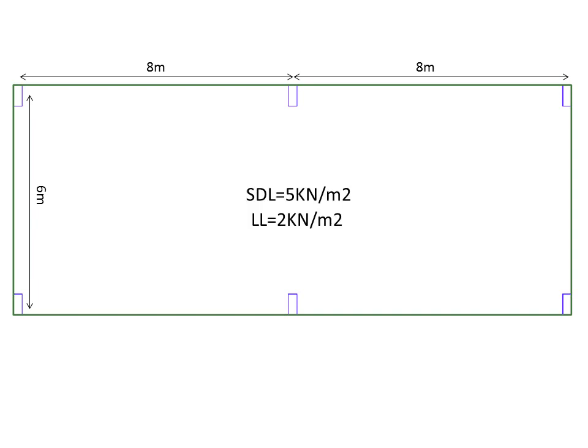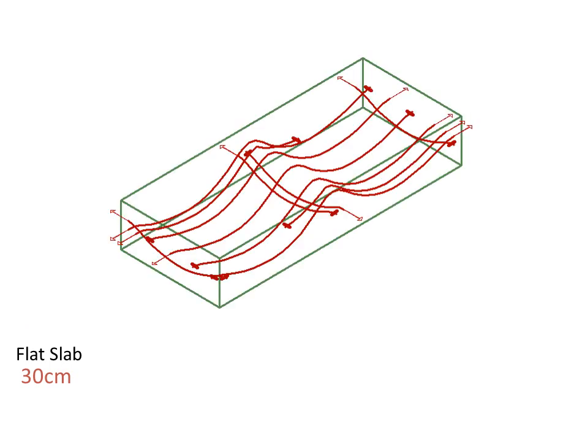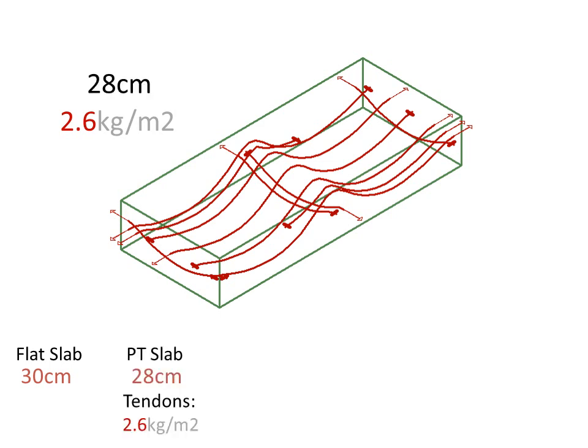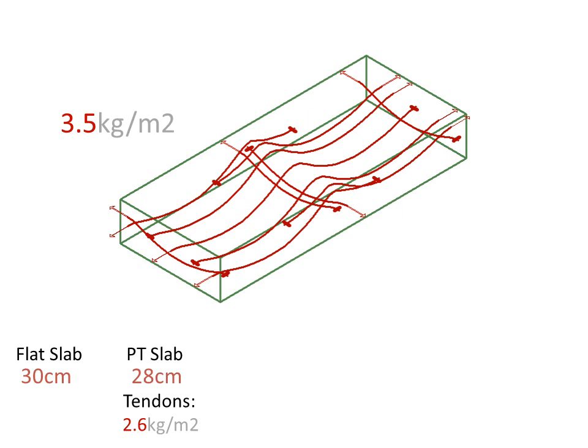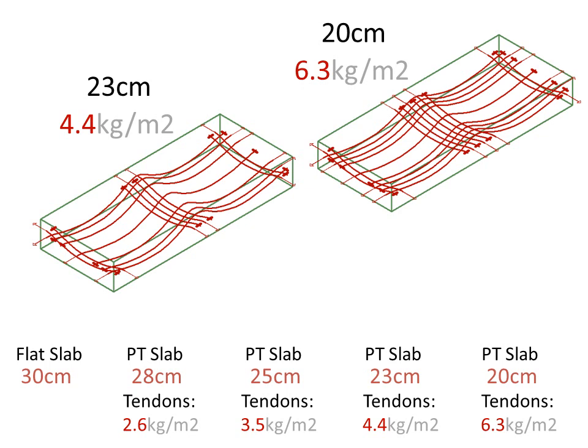We have here a slab with double span of 8 meters, and it will support residential load. When a flat slab is used, its minimum thickness is 30 cm to meet all design requirements, especially the deflection that can be the most critical criterion. On the other hand, the thickness of post-tensioned slab depends on the amount of tendons used in it. If the amount of tendons is 2.6 kg per square meter, the minimum thickness of post-tensioned slab is 28 cm. If we increase this amount to 3.5 kg per square meter, the thickness of slab decreases to 25 cm, and it will be 23 and 20 cm if the amount of tendons is increased to 4.4 and 6.3 kg per square meter respectively.